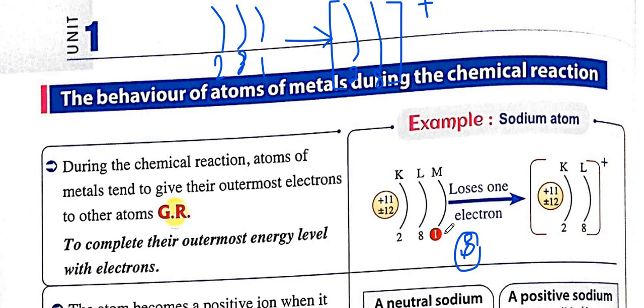So the number of electrons will be 10, and we said that the number of protons is positive 11, right? So the whole charge is going to be positive.